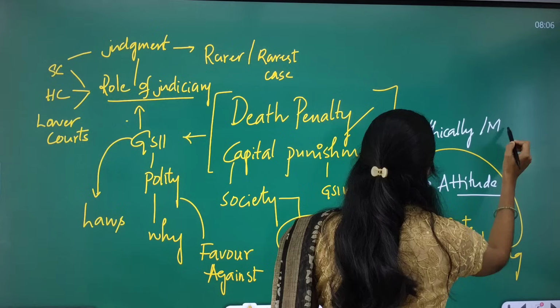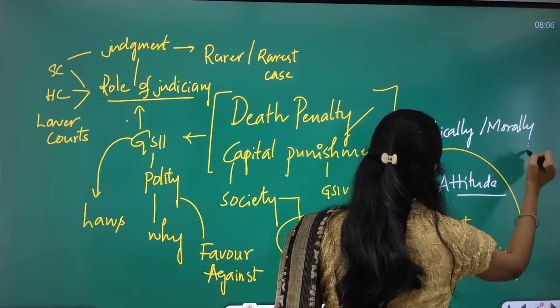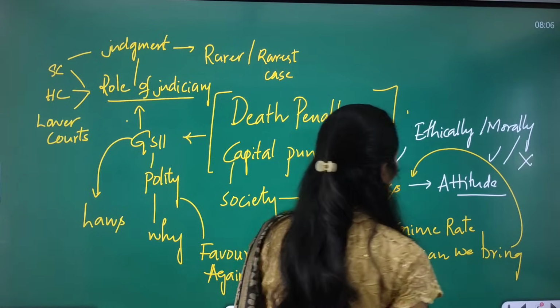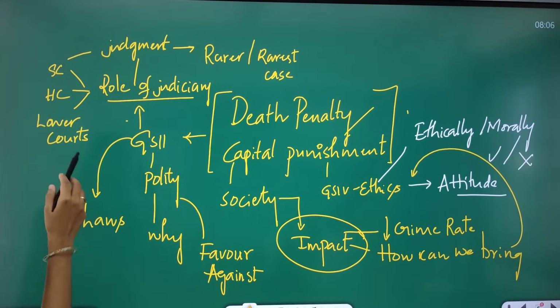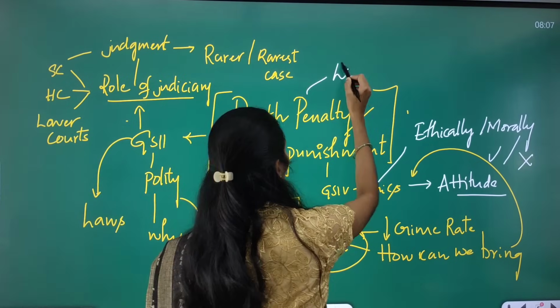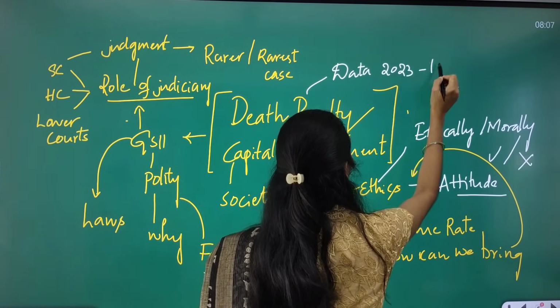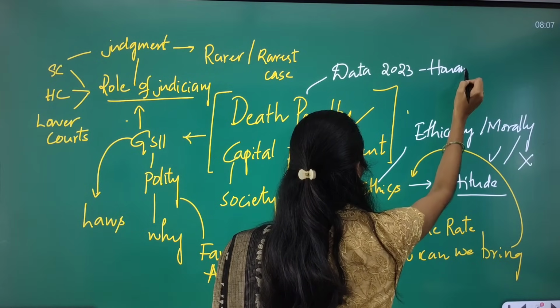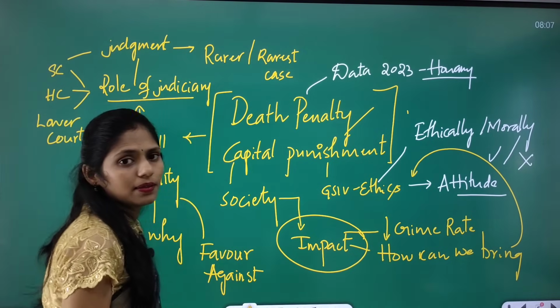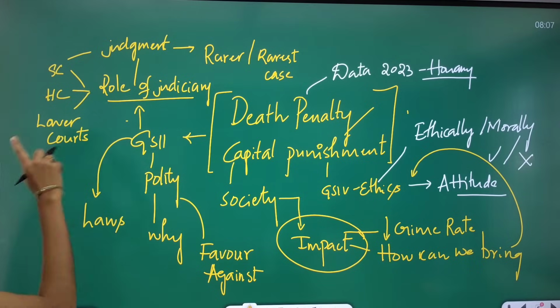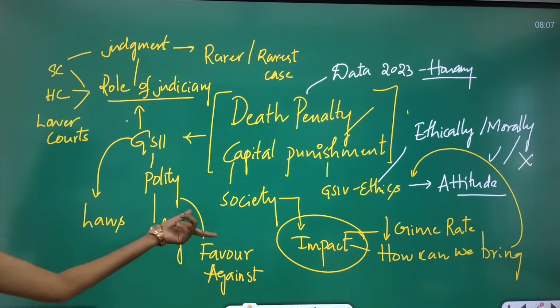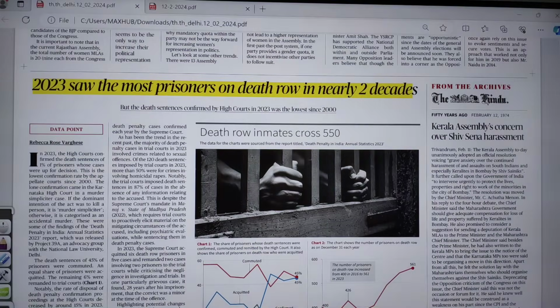Ethically and morally, it is correct or not. So all these are the dimensions that you have to see. And you can even collect data regarding 2023, how many death sentences were seen, and in which cases. So in this way you can collect the data. These are the dimensions that you have to think about from this article's point of view.